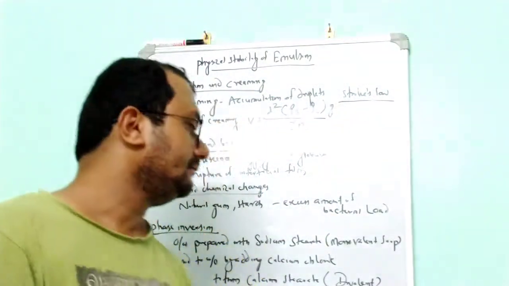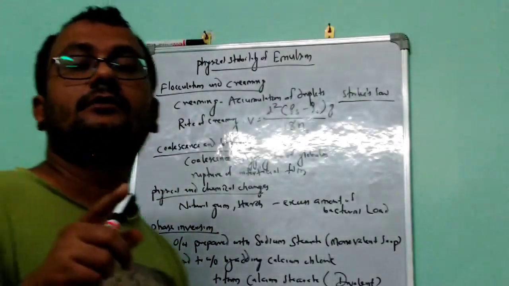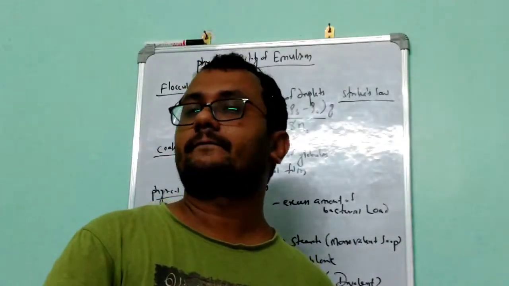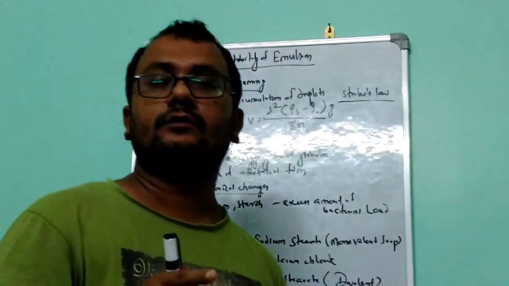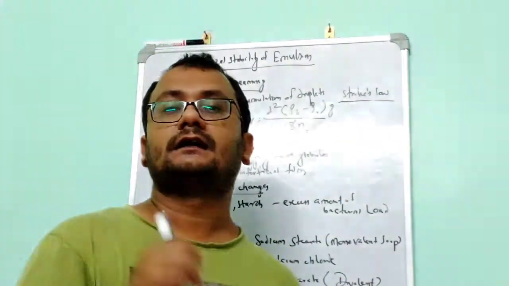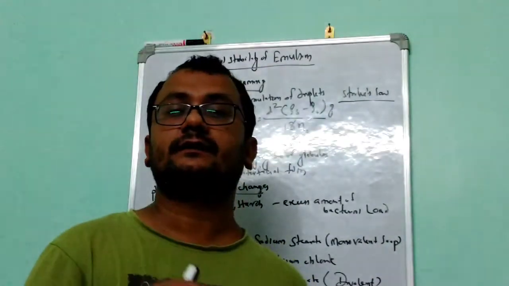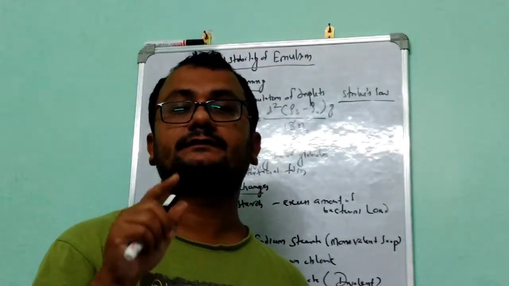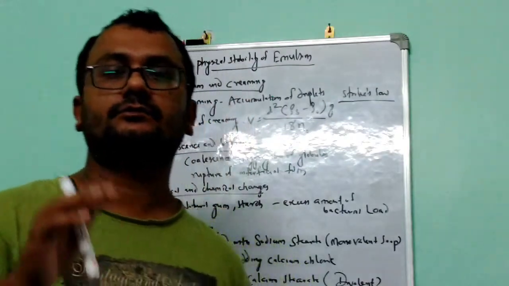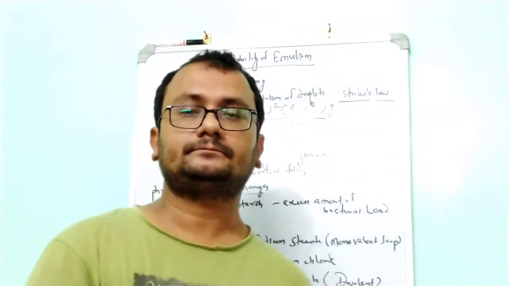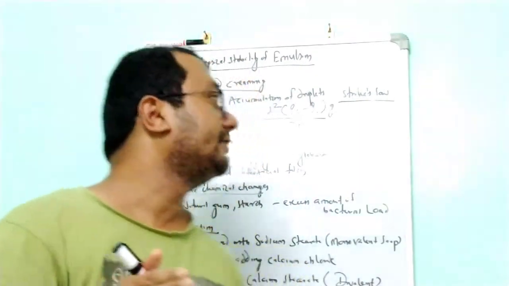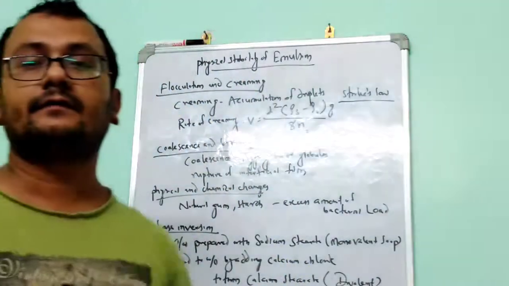So for that we need to remember that the dispersion medium we take should be more than the dispersed phase, and the quantity of dispersed phase should not exceed 74%. It should be less than 74%, so that we can stabilize it. So this is all about the physical stability of emulsions.